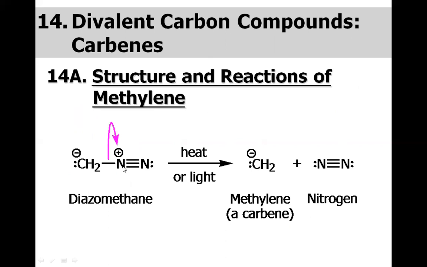Basically, it's not the negative one here. It's a neutral species. It's a diradical species. It's formed from the diazomethane, and we have the nitrogen gas as the byproduct, which is very much entropically favored. That is why this reaction occurred.